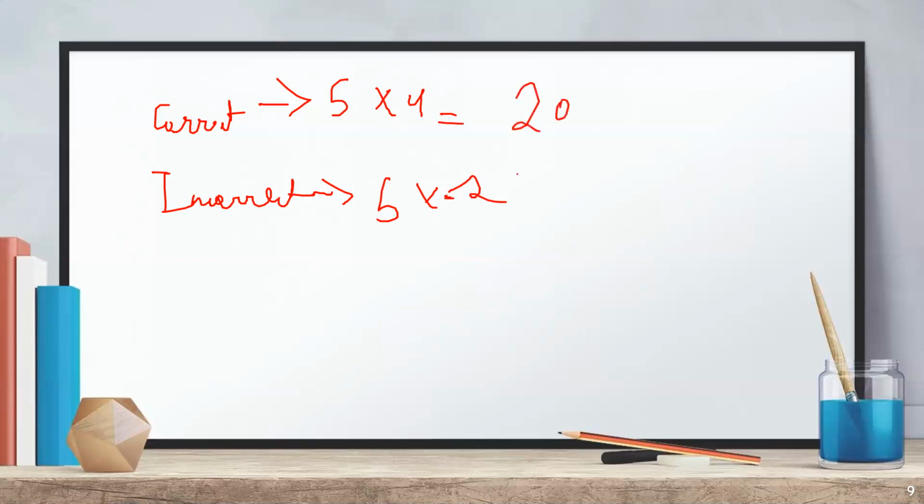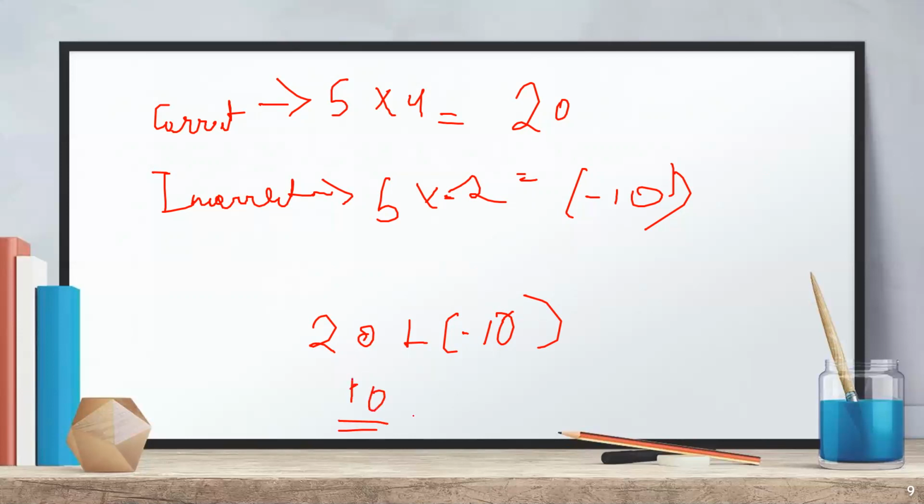This will be 20. Okay, and then we have to add this up because we have to make the final total score, and if we are given marks for incorrect, we need to include that. So we will get simply 10. 20 minus 10 is 10, so 10 marks she has got.